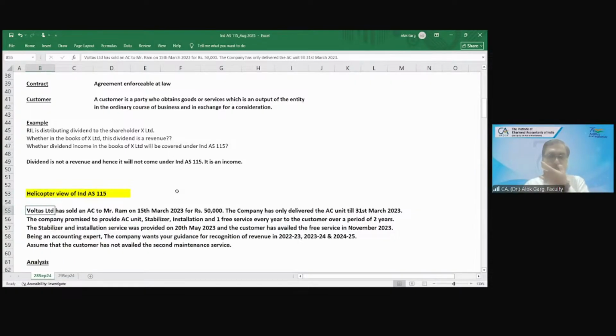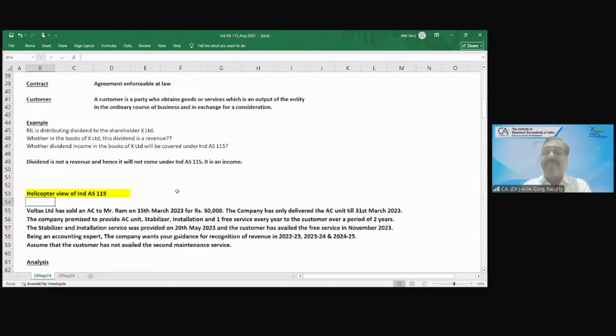Voltas Limited has sold an air conditioner to Mr. Ram on 15th March 2023 for rupees 50,000.